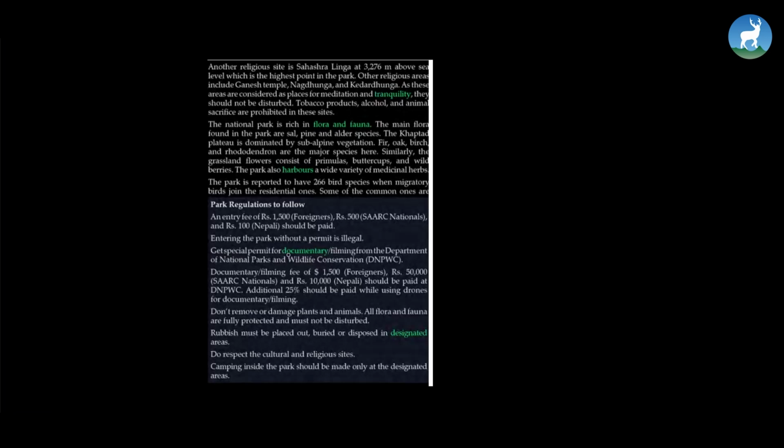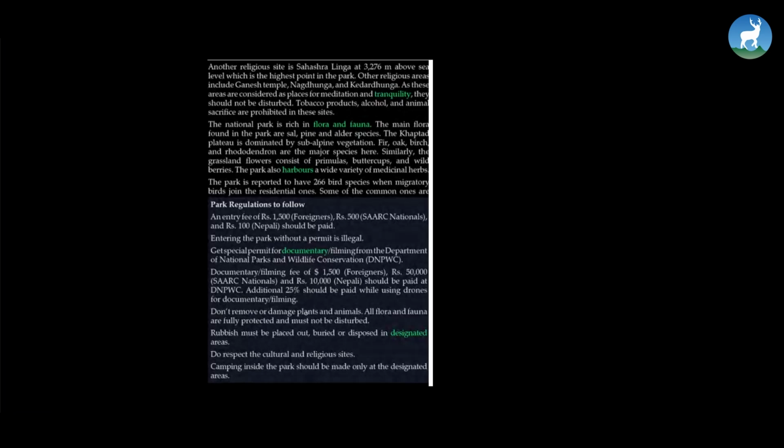Get special permit for documentary filming from the Department of National Parks and Wildlife Conservation, DNPWC. Documentary filming fee of $1,500 for foreigners, rupees 50,000 for SAARC nationals and rupees 10,000 for Nepalese should be paid at DNPWC. Additional 25% should be paid while using drones for documentary filming.